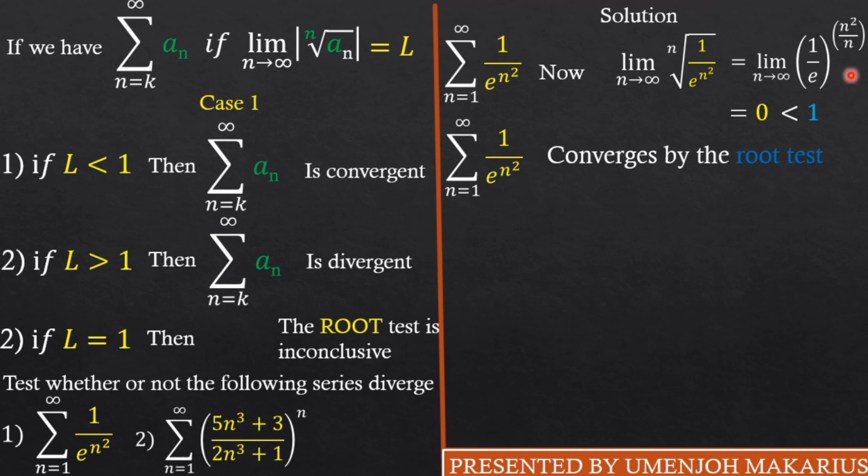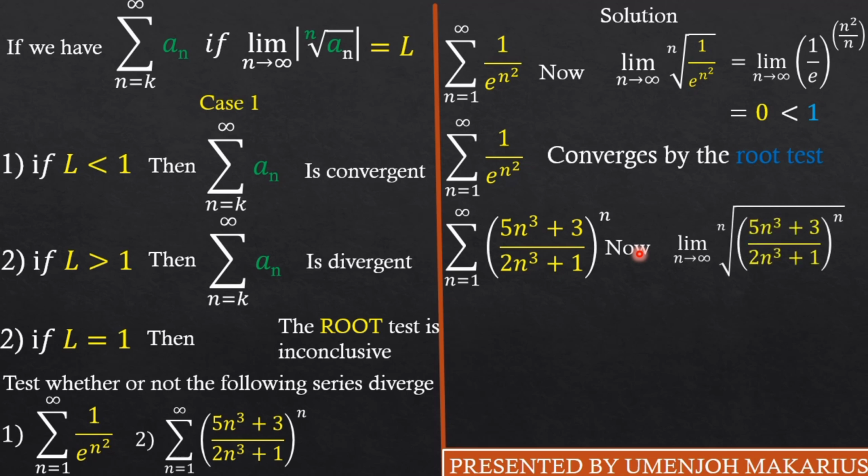All right, so friends, that's how you can answer the first part. It was pretty easy, right? All right, let's look at the second part, which is the series as n starts from 1 to infinity of 5n cubed plus 3 over 2n cubed plus 1, all raised to the power n. Great. So guys, like I said, all we have to get is the limit as n goes to infinity of the nth root of 5n cubed plus 3 over 2n cubed plus 1 raised to the power n. The nth root simply means that quantity raised to the power of 1 over n.